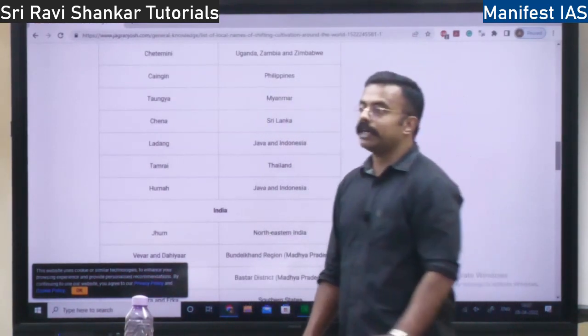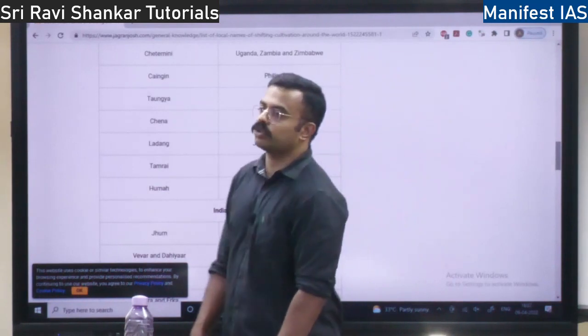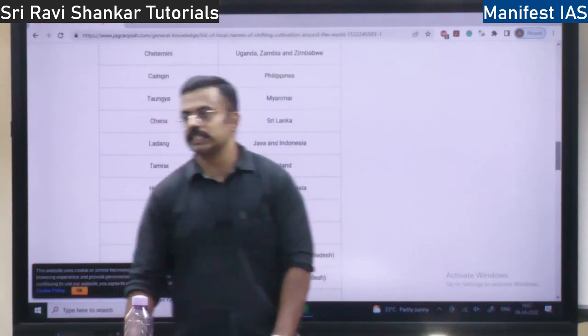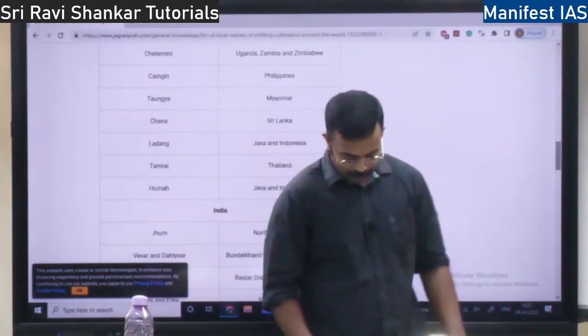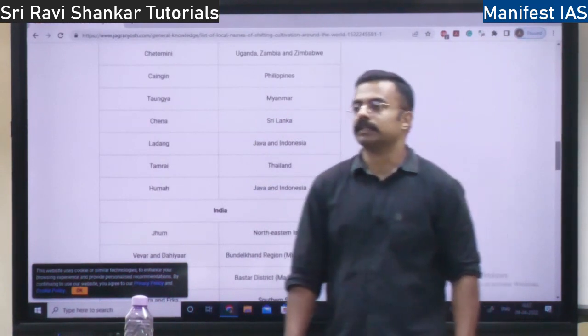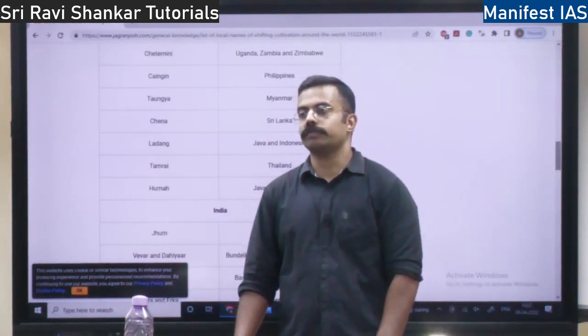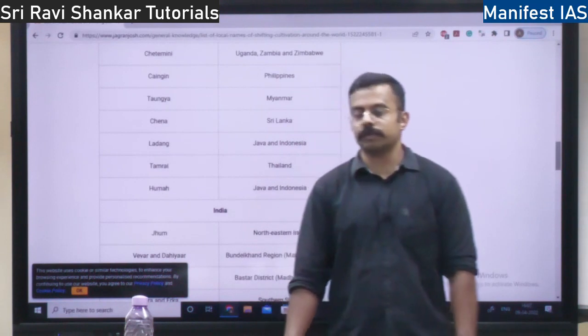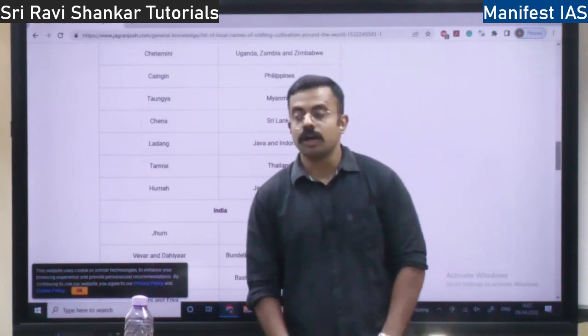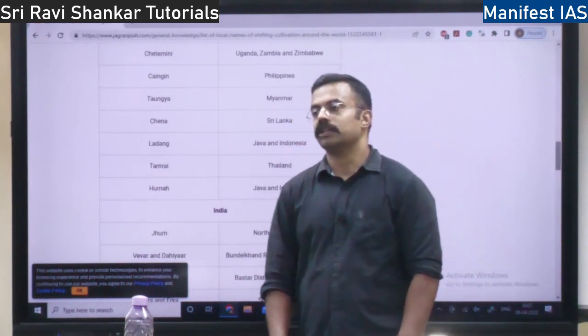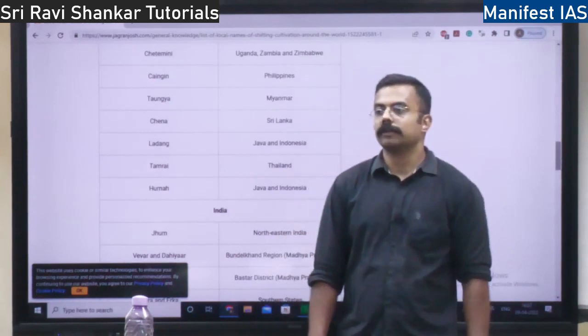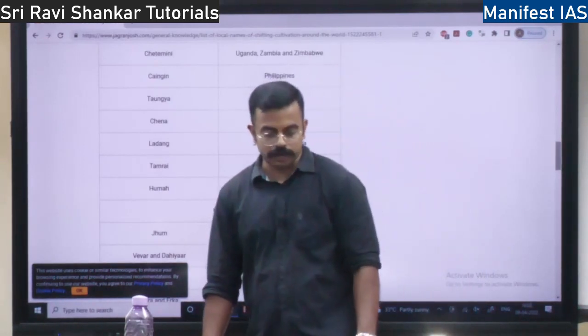Then developmental projects, all these dams, roads, they are causing deforestation, right? Then you have fuel requirement. You want to cook the food, go and get some wood from the forest, cook the food. Then you have raw materials for furniture, for paper, right?